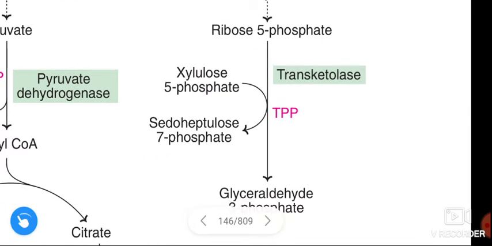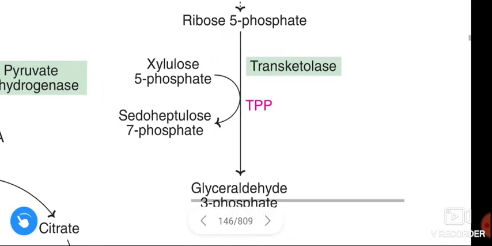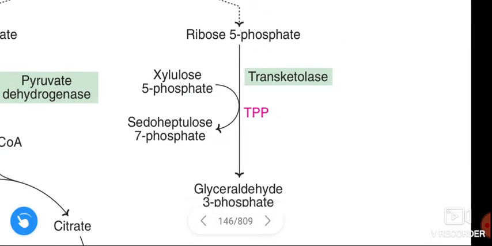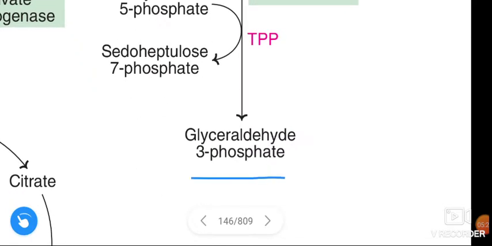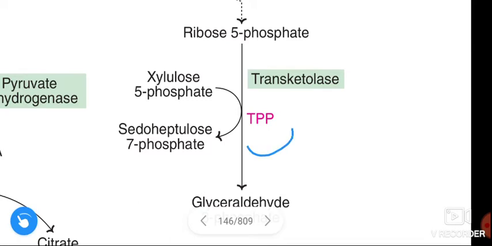This reaction is dependent on thiamine pyrophosphate.